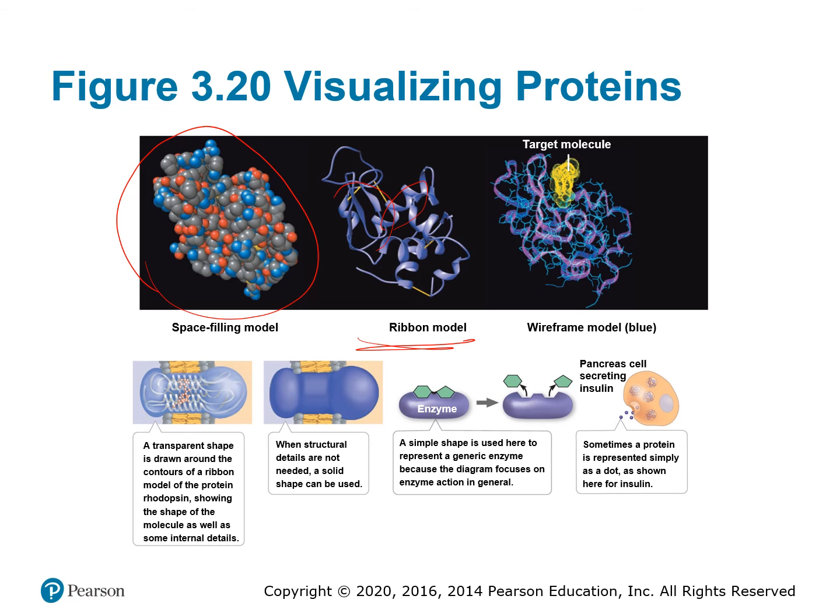And then this wireframe model gives you a little bit more detail than the ribbon model does. And then in our textbook, we sometimes model these in a much more cartoonish form, where we're really showing something that has this complex 3D shape as basically just a blob with some structures associated with it. So you'll often see that as well.